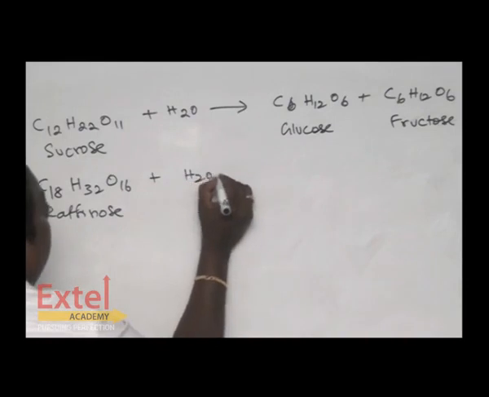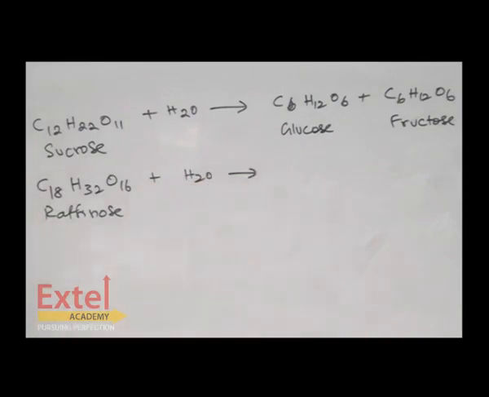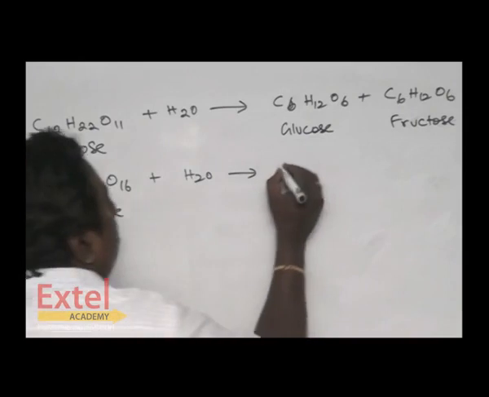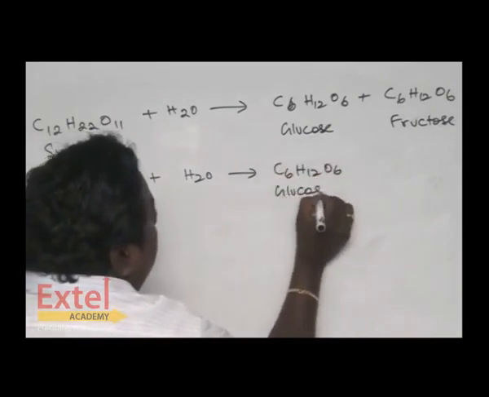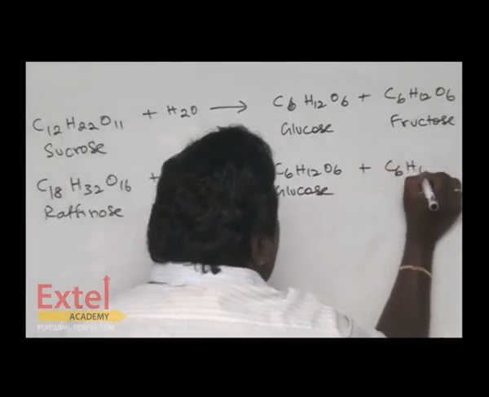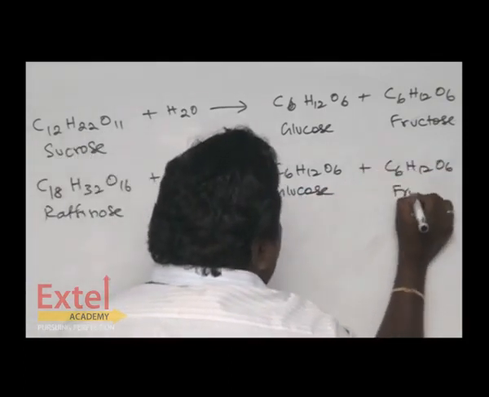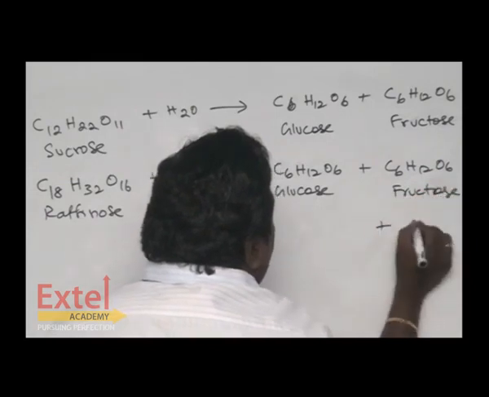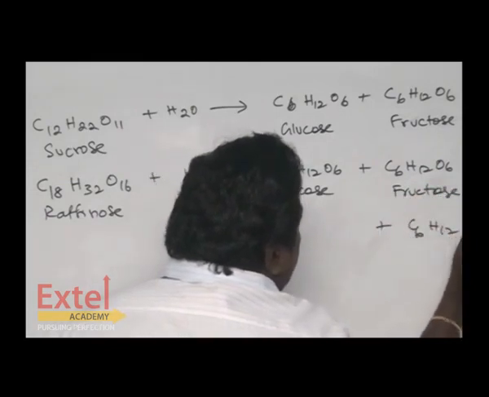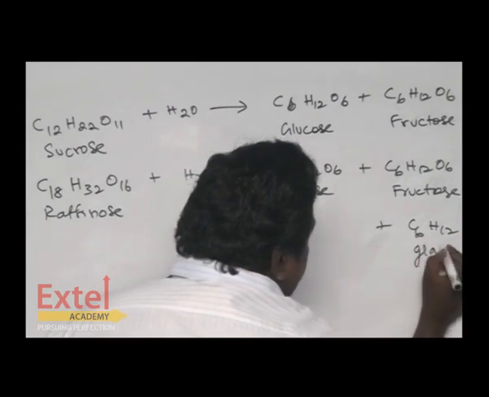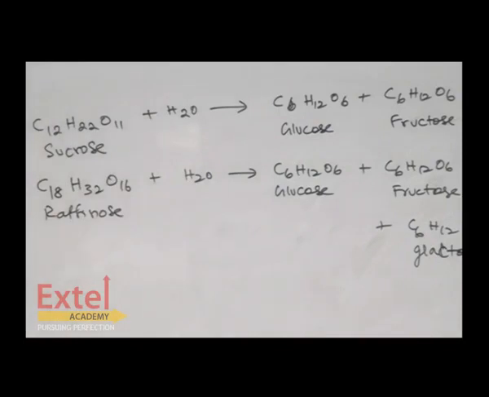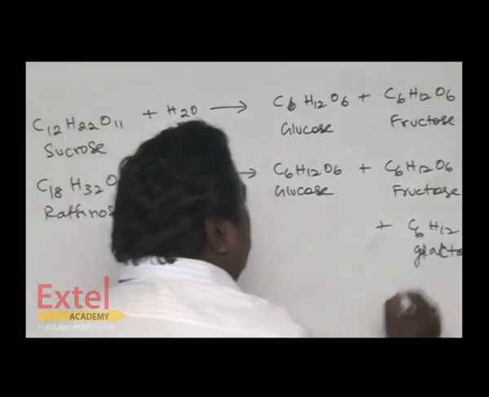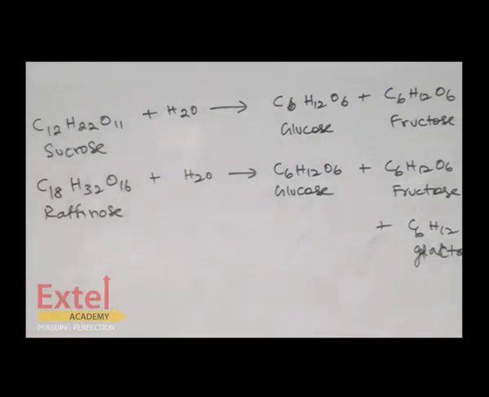Upon hydrolysis, it forms 3 monosaccharides: glucose, fructose and galactose, which are functional isomers.